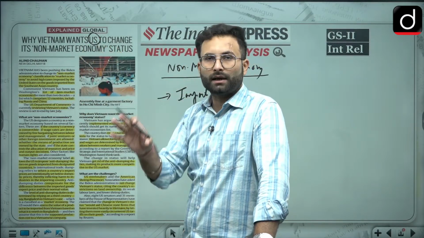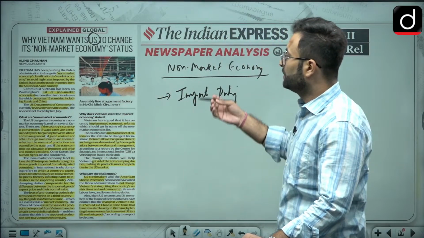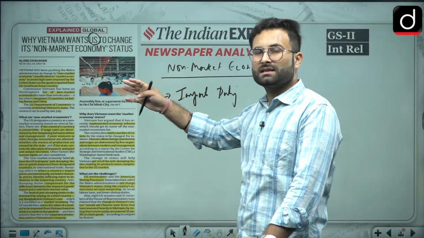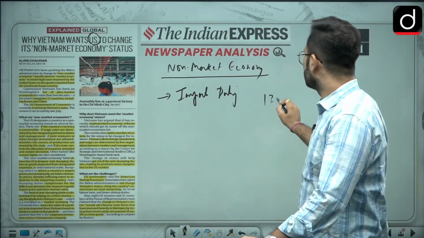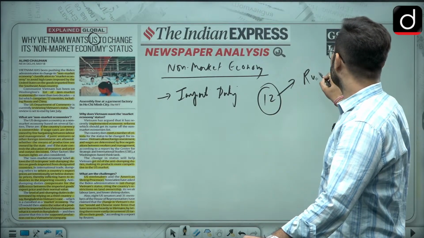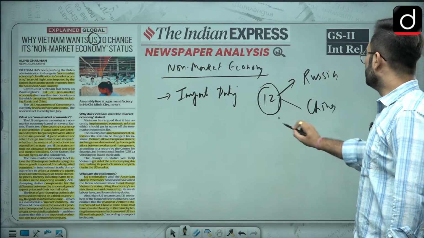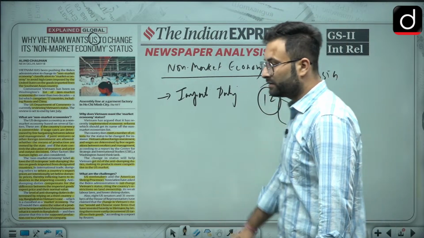There are non-market economies, and then there are market economies. When we are talking about these non-market economies, there are more countries which are all part of this. Nearly 12 countries are there. And in those 12 countries, Russia and China are also included. Vietnam is also there. Other than that, there were 9 other countries which are not important for us.